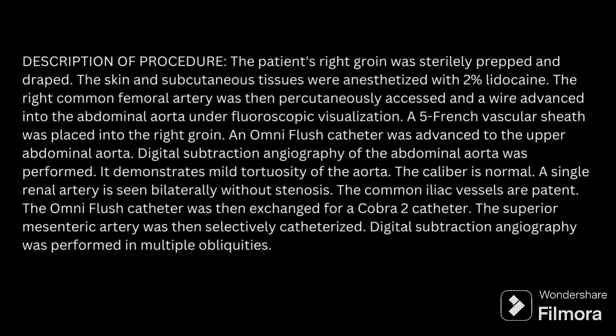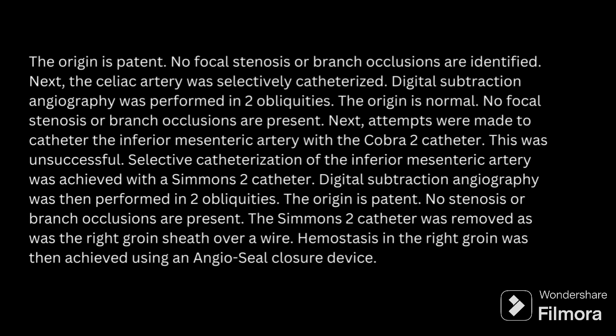It demonstrates mild tortuosity of the aorta. The caliber is normal. A single renal artery is seen bilaterally without stenosis. The common iliac vessels are patent. The Omniflush catheter was then exchanged for a Cobra 2 catheter. The superior mesenteric artery was then selectively catheterized. Digital subtraction angiography was performed in multiple obliques. The origin is patent. No focal stenosis or branch occlusions are identified.